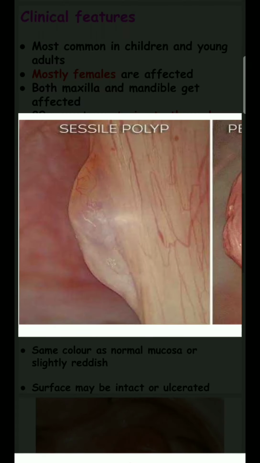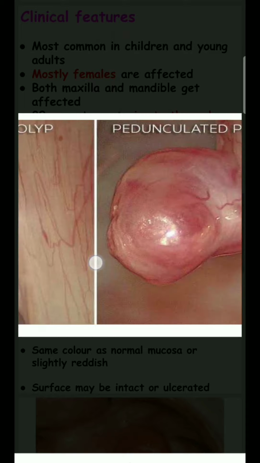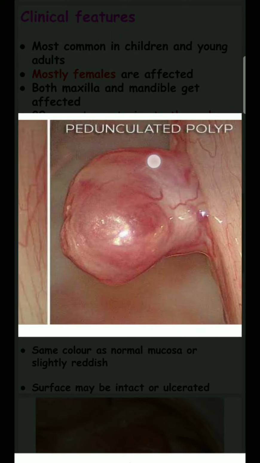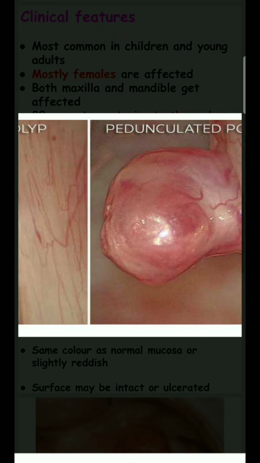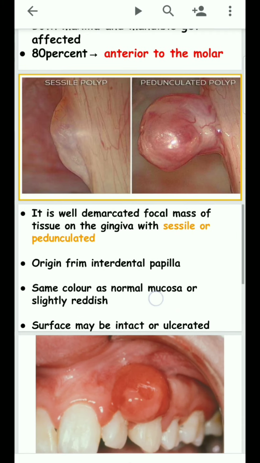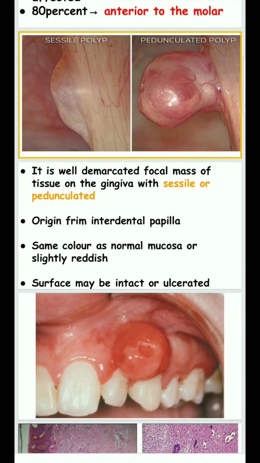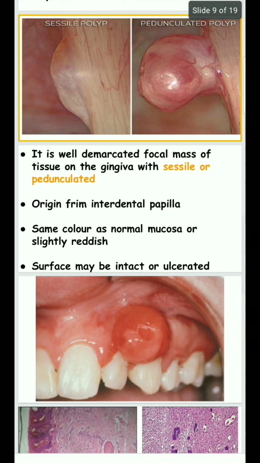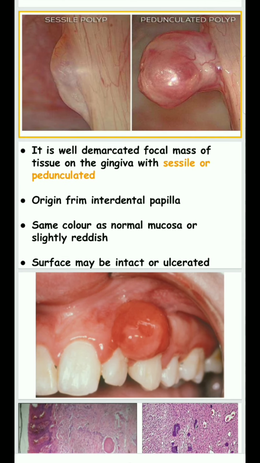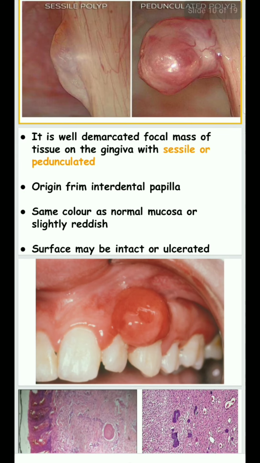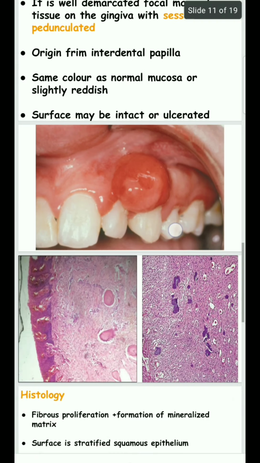Sessile means it has a broad base. Pedunculated means it is bulging from the soft tissue, like this. It originates from the interdental papilla. Sometimes it looks like a normal mucosal color, sometimes it is reddish. The surface may be ulcerated due to chronic irritation.